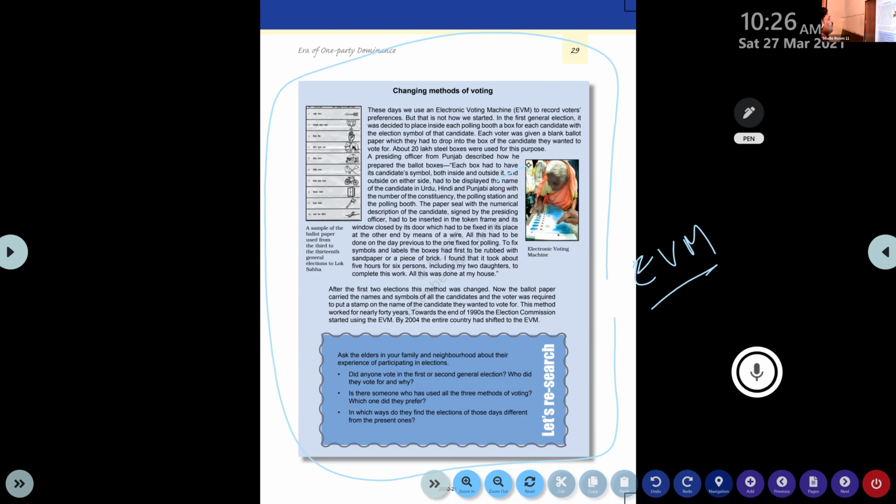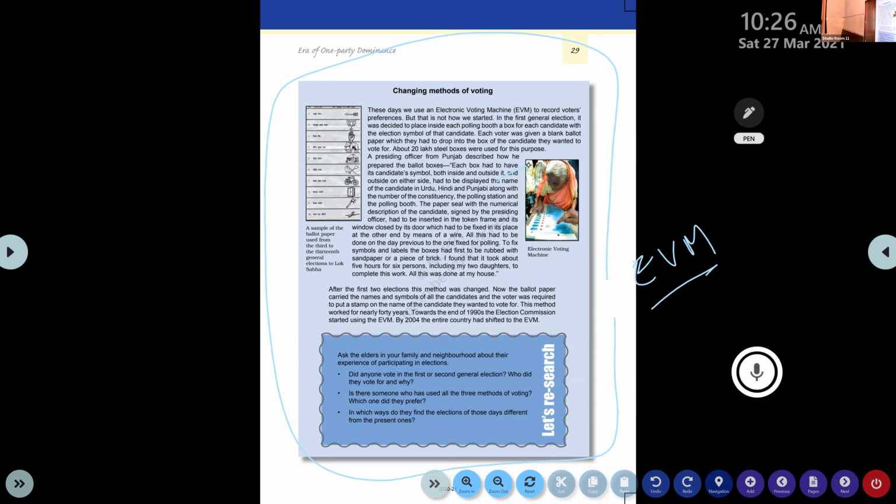The name of the constituency, number of the constituency, number of the polling station, number of the polling booth, and the paper seal with the numerical description of the candidate. Okay, numbers will be there for each candidate. The numerical description also will be there on the box, signed by the presiding officer. It had to be inserted in the token frame, and its window closed by its door, which had to be fixed in its place at the other end by means of a wire. So they will seal that with a wire.